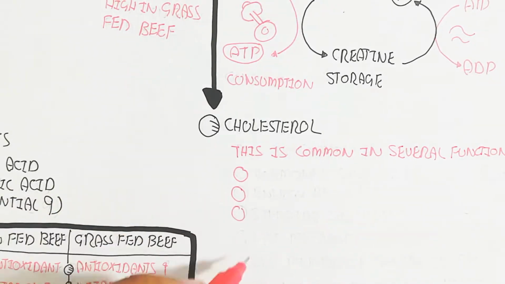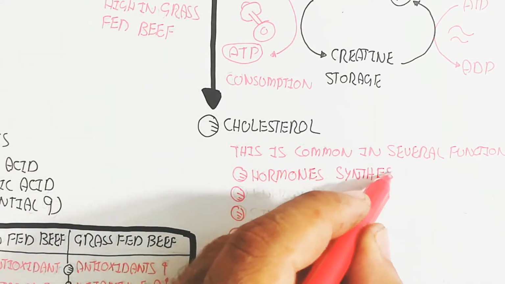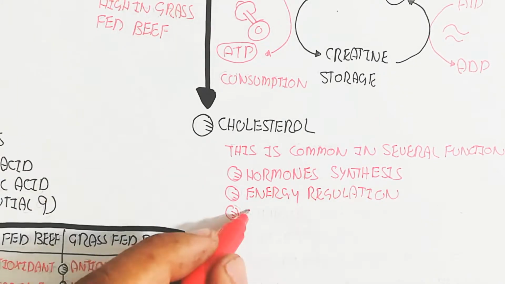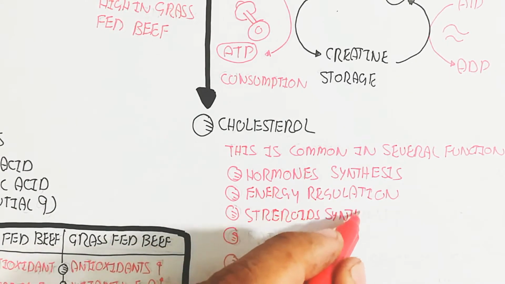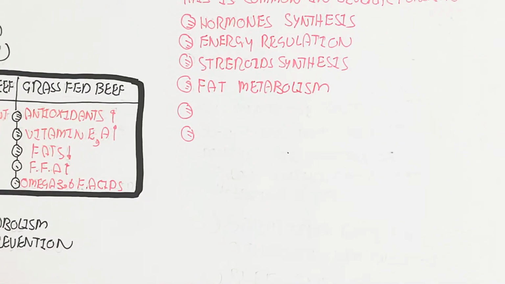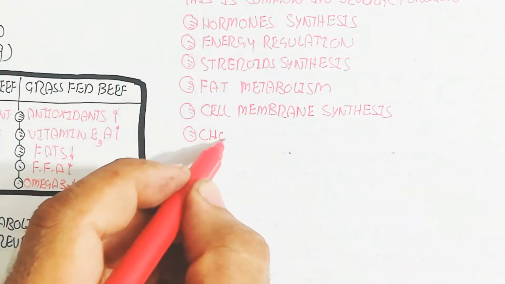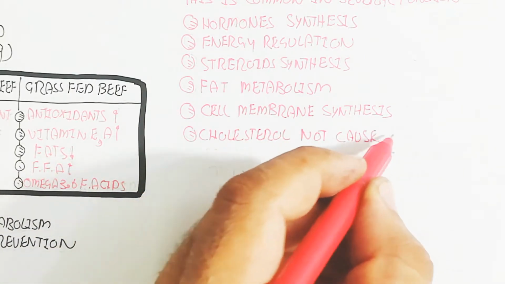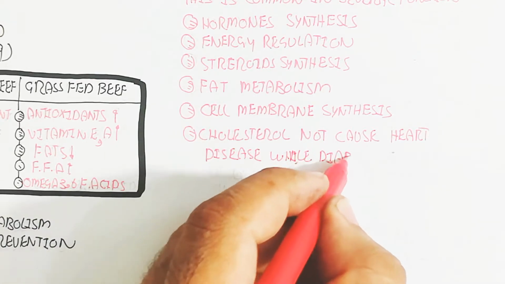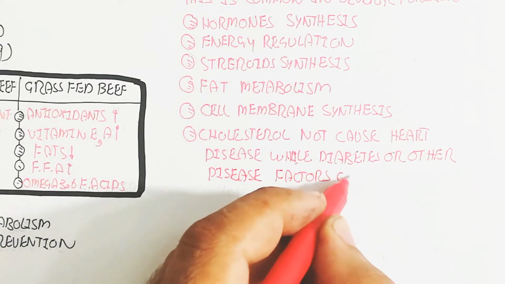So here cholesterol is also present, which is a very important topic. It is common in several functions: hormone synthesis, energy regulation, steroid synthesis, fat metabolism, cell membrane synthesis. Cholesterol does not cause heart disease, while diabetes or other disease factors indirectly cause cholesterol plaque formation, which will lead to heart attack and arteriosclerosis, and there are a lot of cardiovascular diseases.